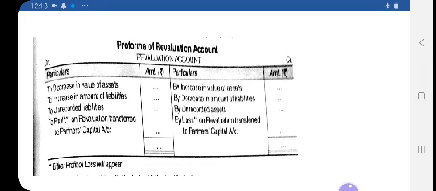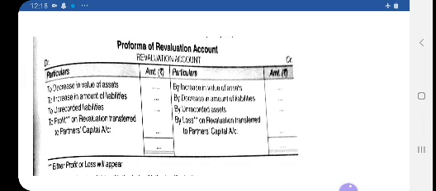And unrecorded liability refers to the liability which has not appeared in the balance sheet. It is given in additional information, like a claim for damages by workmen, or any kind of compensation that is to be given to the workers. So these all lead to unrecorded liability. It will directly appear in the debit side of revaluation account.